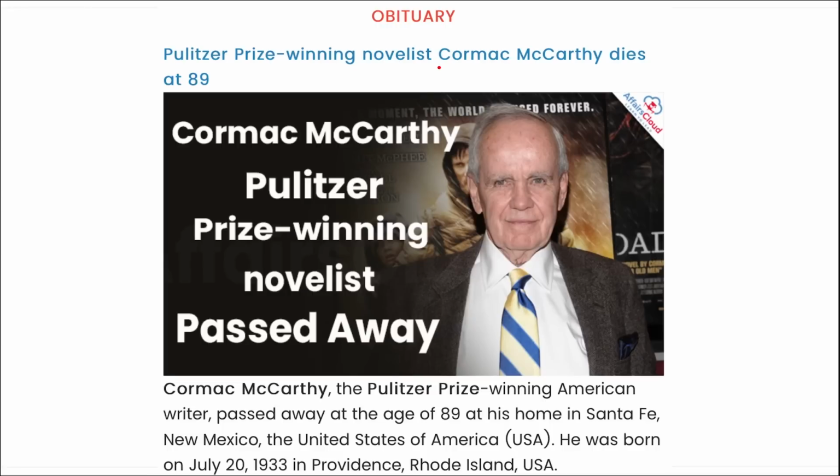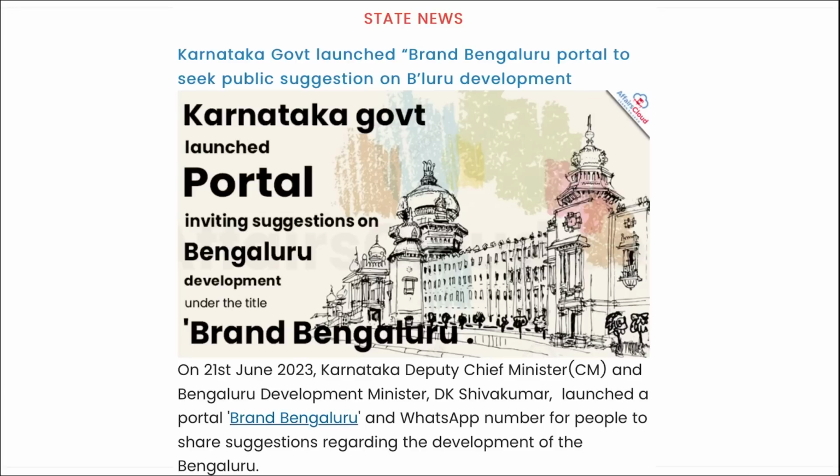Pulitzer Prize winning novelist Cormac McCarthy, as you can see him in the picture, has passed away at the age of 89. Pulitzer Prize is given in the field of literature, right? So Pulitzer Prize winning American writer Cormac McCarthy has recently passed away at the age of 89 in New Mexico in USA. He was born in 1933 in Rhode Island in USA. Correct? Next is related to state news.